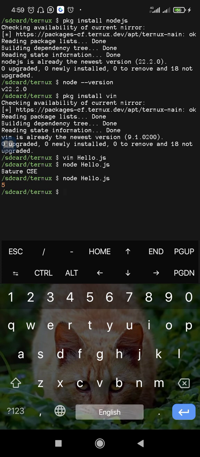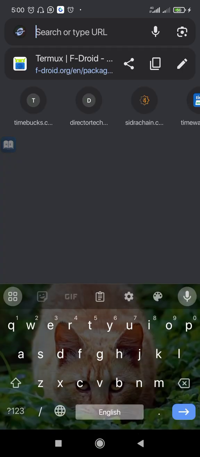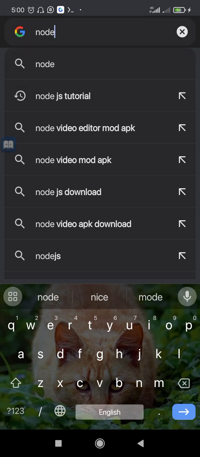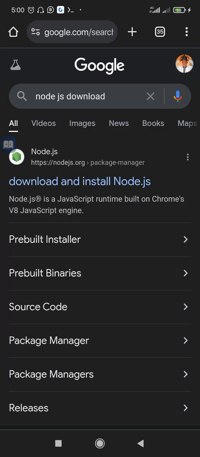But for computer use, wanda suka prefer za su yi amfani da computer wurin JavaScript ɗinsu, what to do is go to visit your browser. When you visit your browser, go and search for node.js download. So you can come to their website. This is their website, node.js.org, and enter.